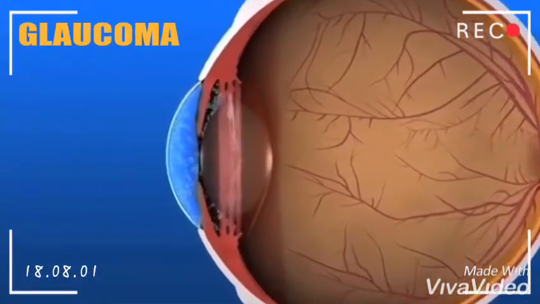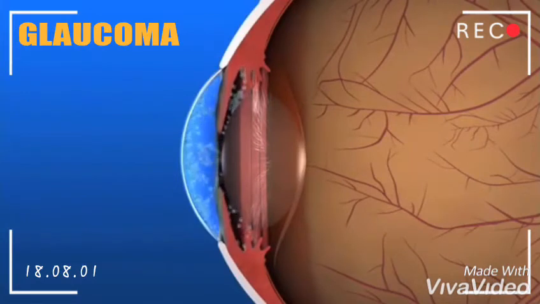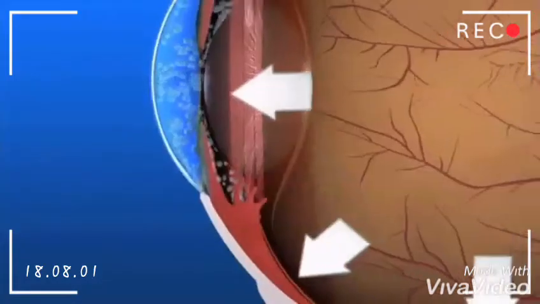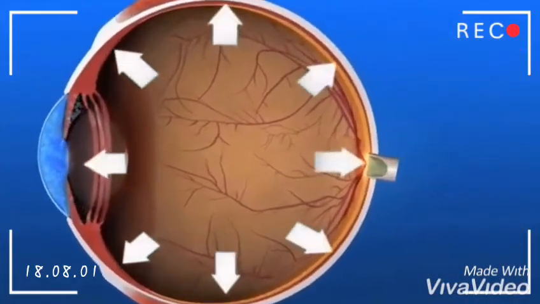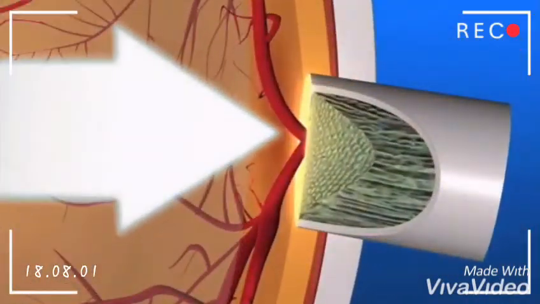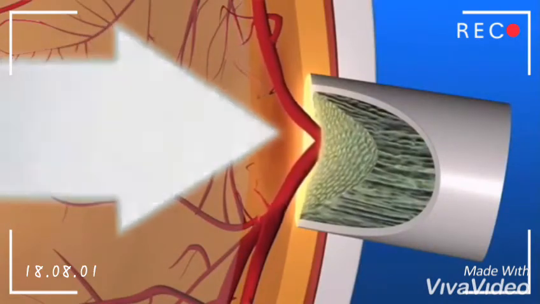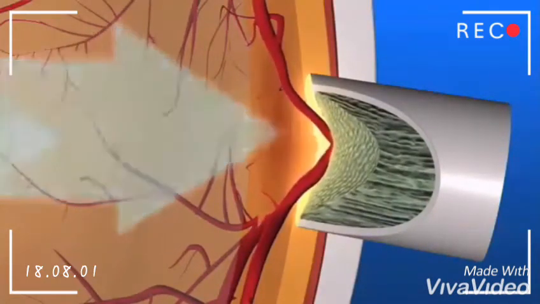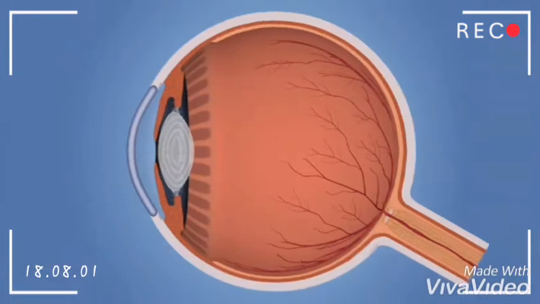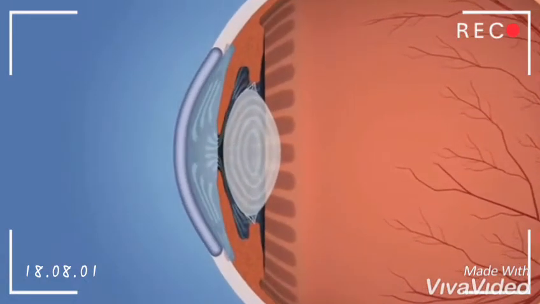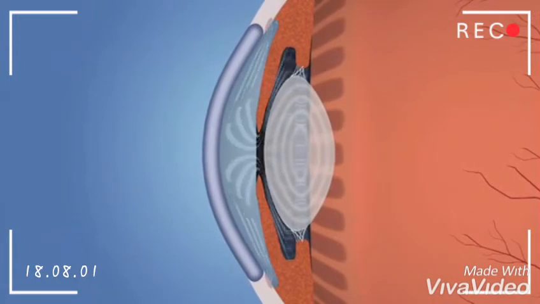Now, glaucoma is a chronic or acute condition that affects the eye, in which there is increased intraocular pressure characterized by peripheral vision loss and damage to the optic nerve. Glaucoma is a disease that damages the optic nerve. This nerve is responsible for sending visual messages from the eye to the brain. Glaucoma typically happens when the fluid in the eye does not drain as it should. Fluid gradually builds up and increases pressure in the eye. That pressure is what damages the optic nerve.